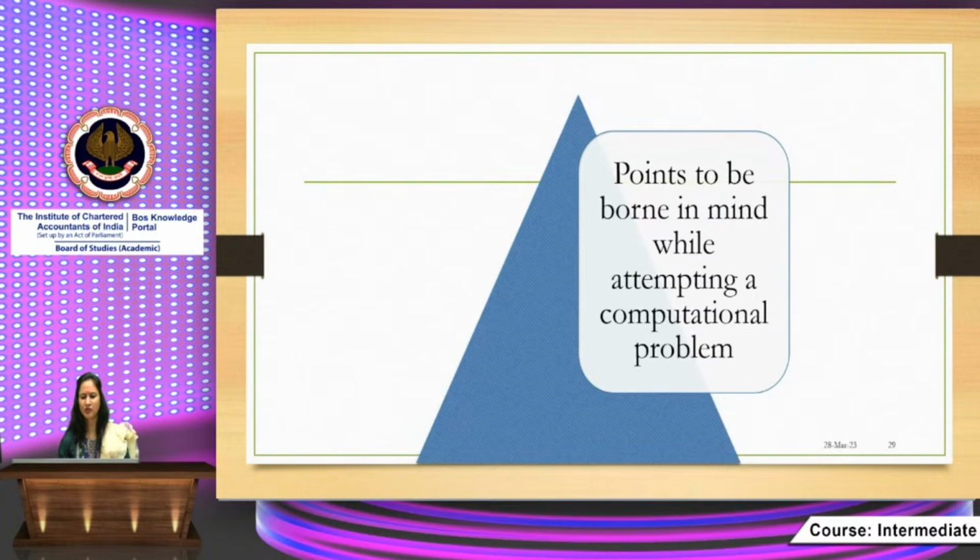Then points to be borne in mind while attempting computational problems. This is very important. Computational questions carry a lot of weightage, especially in our paper in indirect taxes, because one compulsory question, computation of GST liability, is a computational question. So the important points I will tell you are the ones which we generally come to know when we go through the mistakes which students committed in examination.